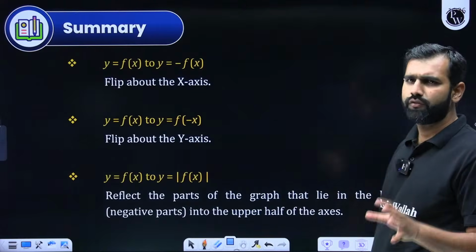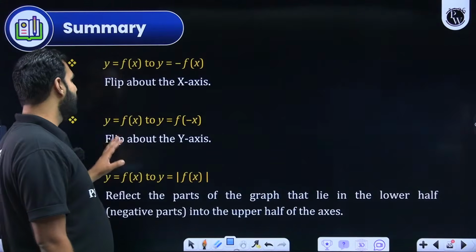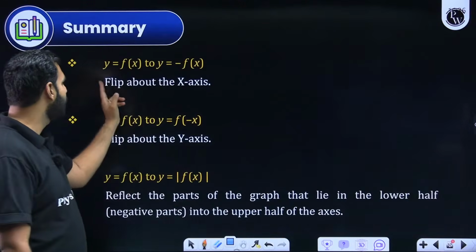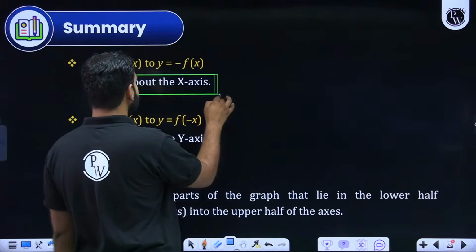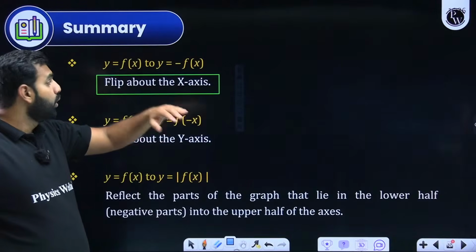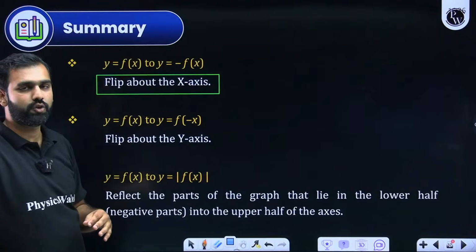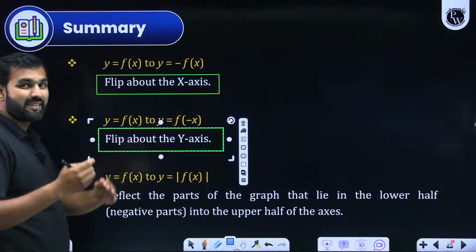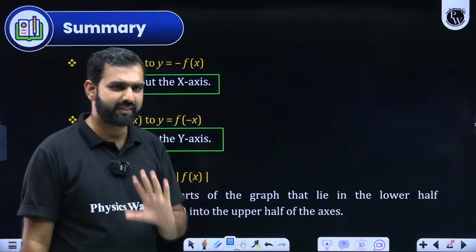Good, great. Now, a few things related to graphical transformation you should be aware of. Let's say if I am drawing the graph of y is equal to minus f of x, and I know the graph of f of x, I'll flip the graph about the x-axis. I hope I need not demonstrate this. Simply flip the graph, because whatever values of y we were getting, those will be negative now, because minus f of x is needed. Similarly, if I wish to draw the graph of f of minus x, which means x is now negative, this time flip the graph about the y-axis. A few basic things I hope you are aware of.